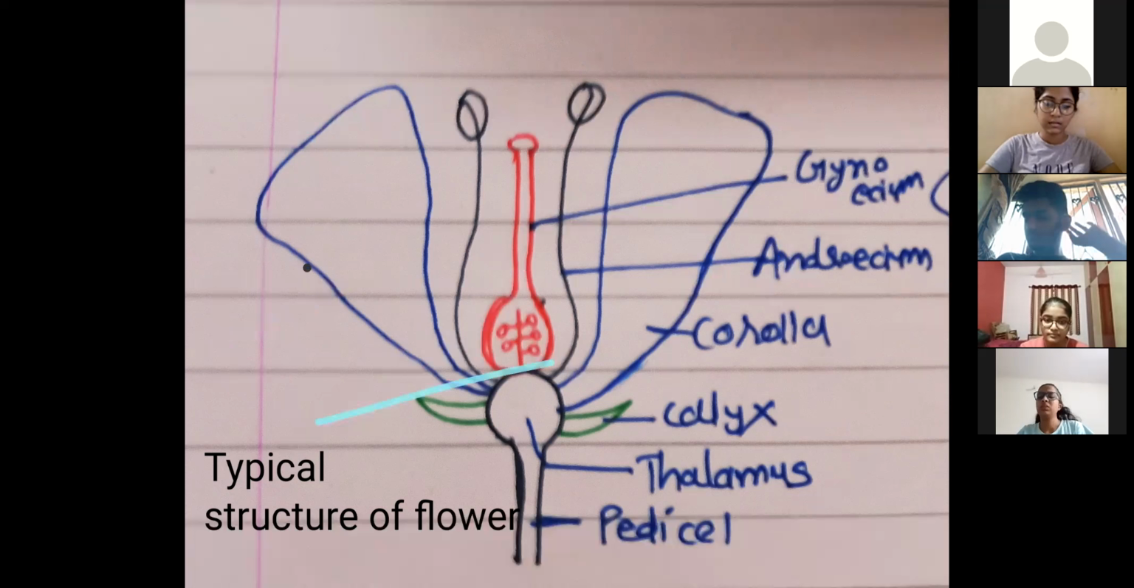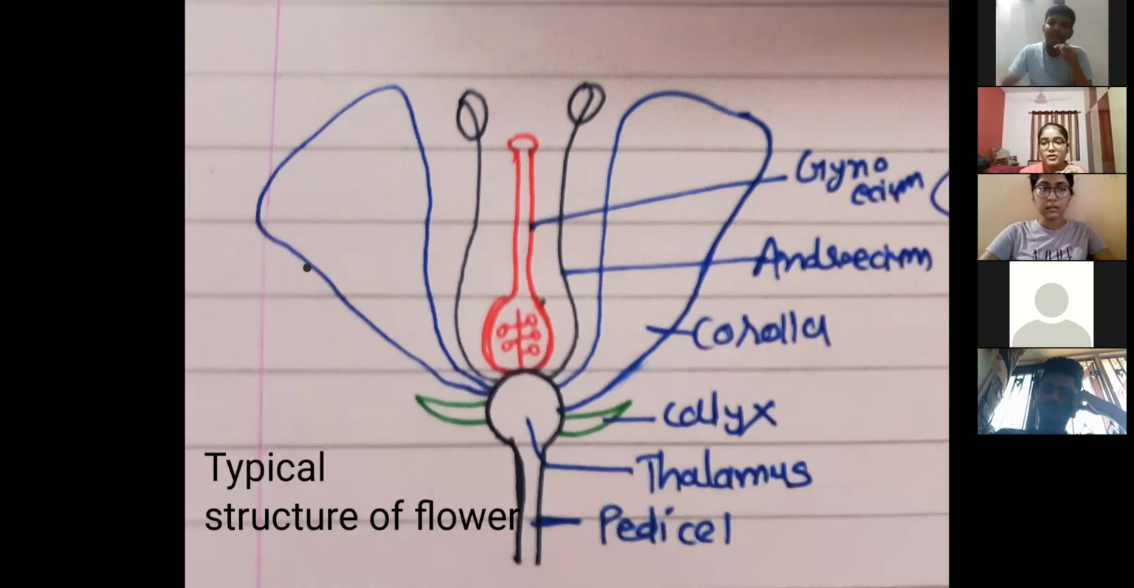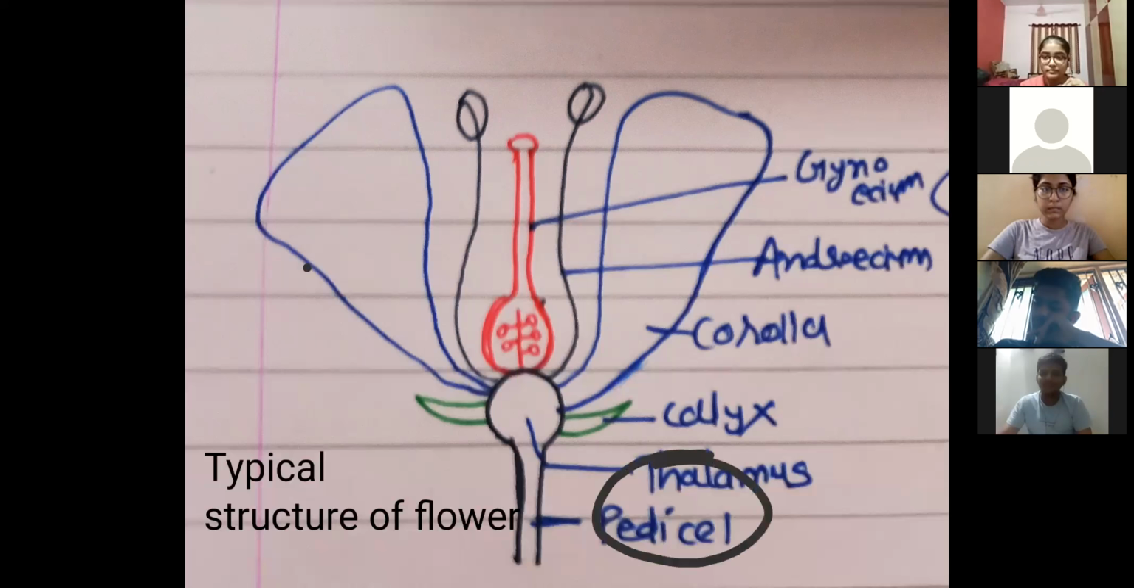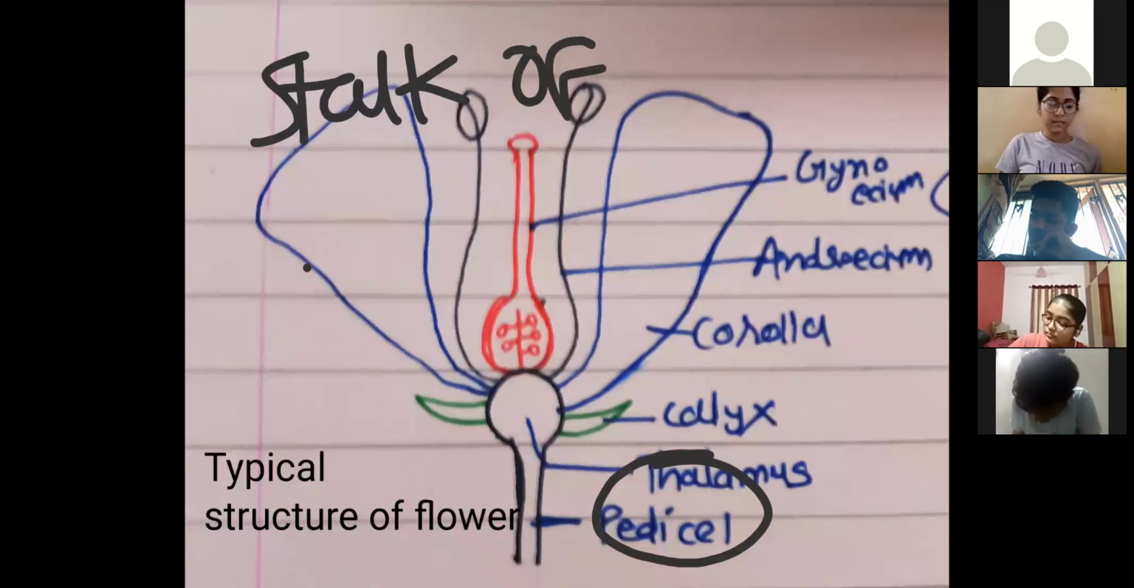Now, next thing. Can you tell me what we call the stalk of the leaf, Kirtan? Ma'am, petiole. Petiole, right? Remember, the stalk of the leaf is called petiole. The stalk of the flower we call pedicel.